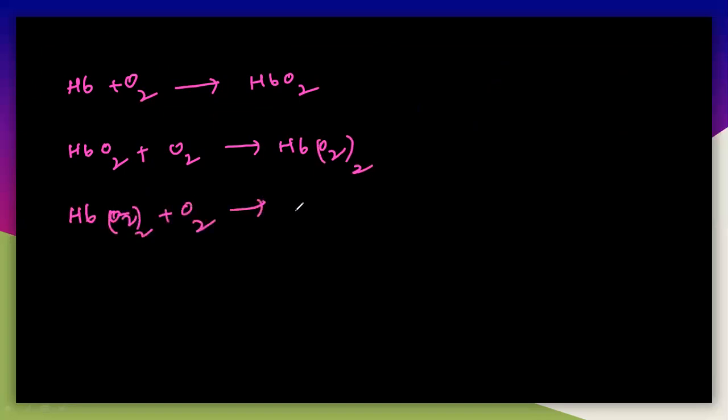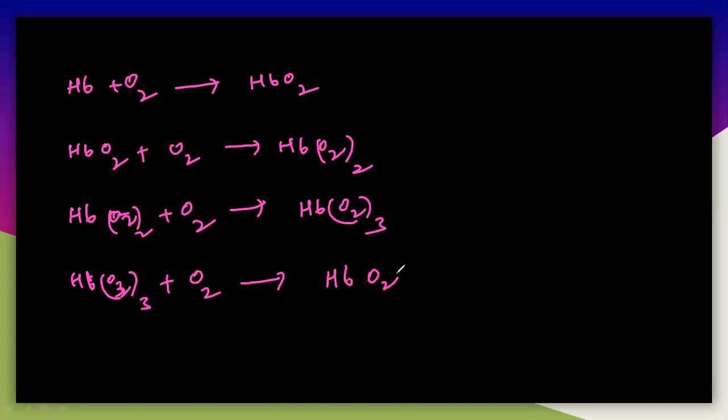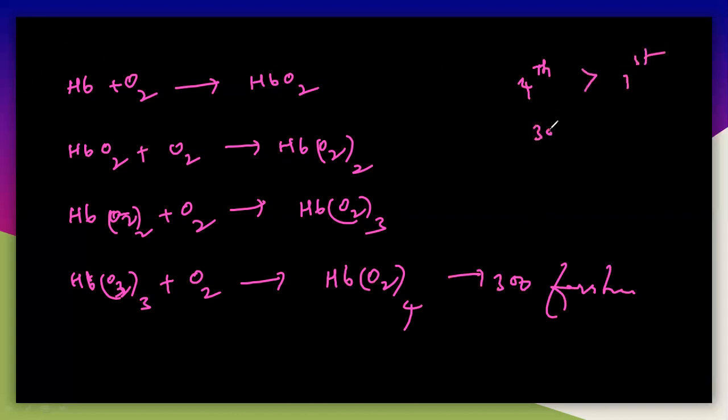If this reacts again with oxygen, you get HbO2 thrice, and with one more O2, you get HbO2 four times. The rate of reaction of this 4th oxygen is 300 times faster than the first one. So the 4th oxygen will bind more easily than the first one.